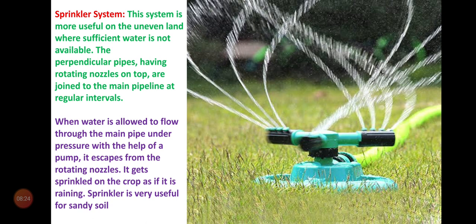Now, in this method, water is applied as a spray or as raindrops over the crop. What are the advantages? Uniform application, high application efficiency, and a suitable method of irrigation for rolling and steep slope topography. So, these are the advantages of sprinkler irrigation. This is one of the best modern irrigation systems.